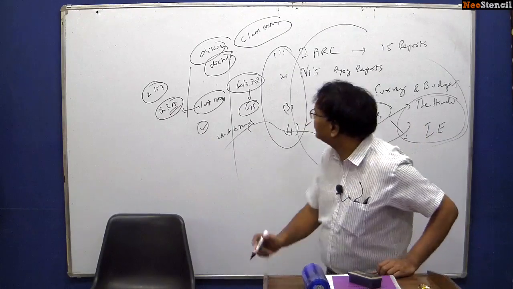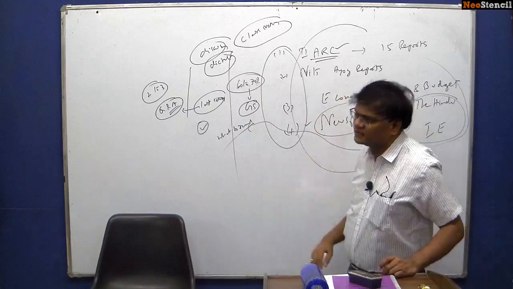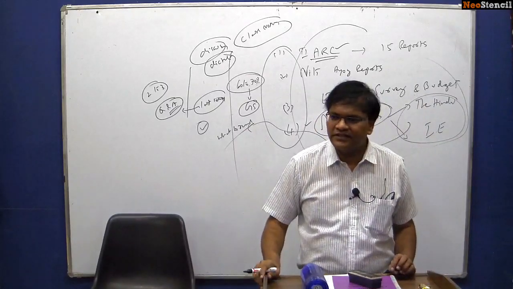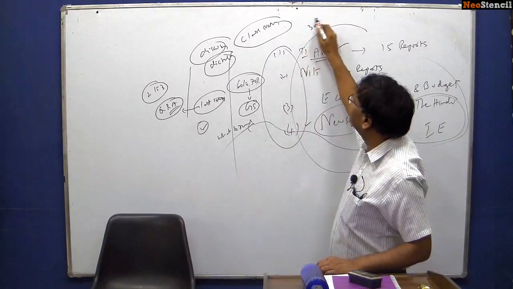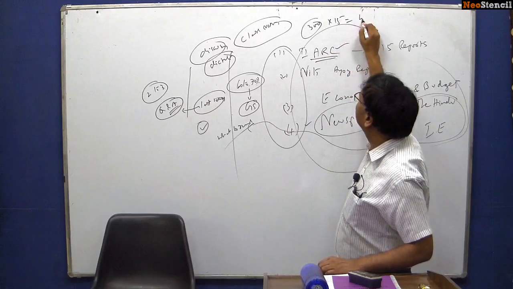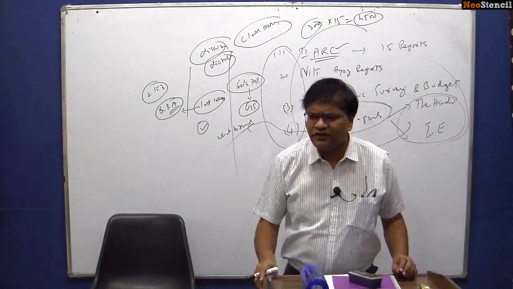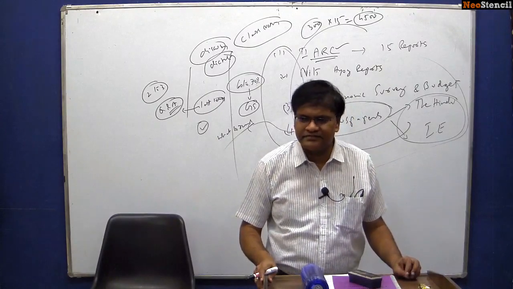And the second year reports, I will be giving you some of the important synopsis of the second year reports, because each report will be around 300 pages. 15 into 300, 4,500 pages, it becomes difficult for you. Of course, you have to read, you have no option. That is what preparation is.